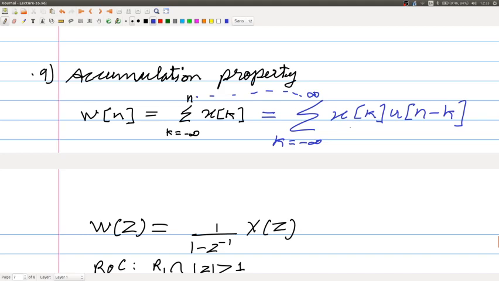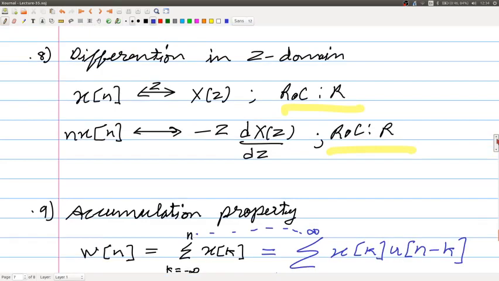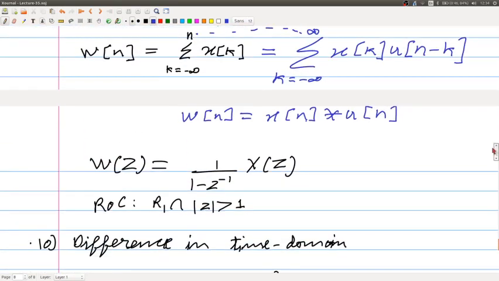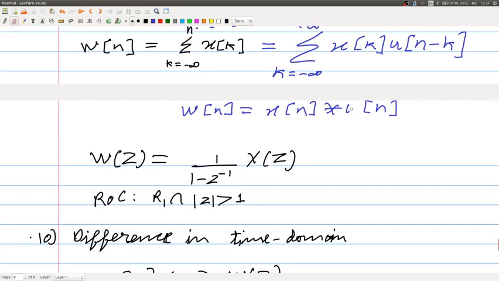So, I can write w of n as x of n convolution with u of n, and using the convolution property, if I go in the z domain, I would simply get the multiplication of these two.